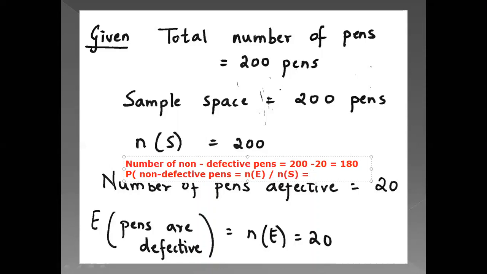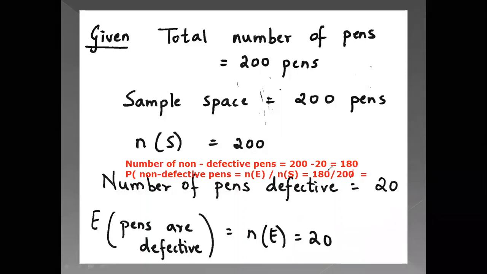So that is equal to 180 divided by 200, because the total number of pens is 200 and non-defective pens are 180. So now when you cancel these zeros, you will divide 18 by 2, so 2 nines are 18 and 2 tens are 20. So then you are getting 9 upon 10.